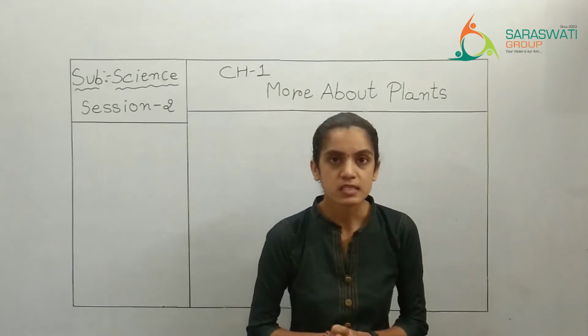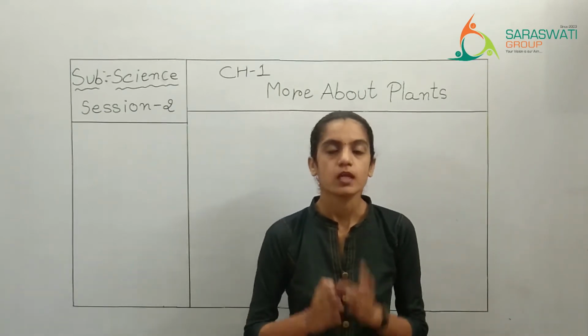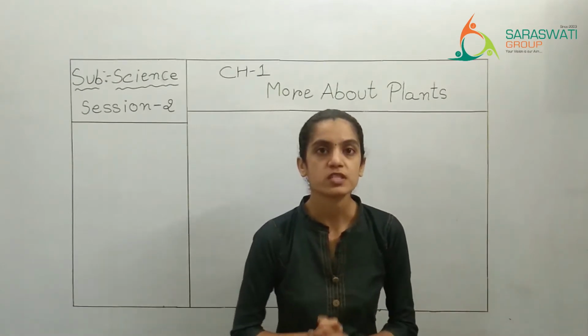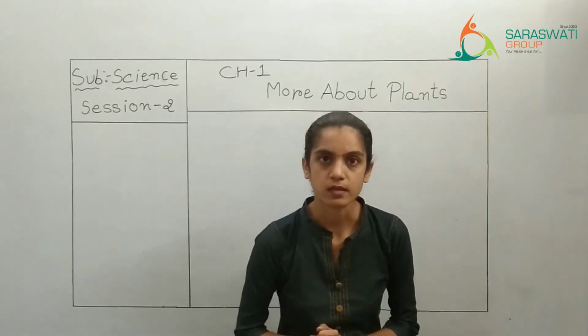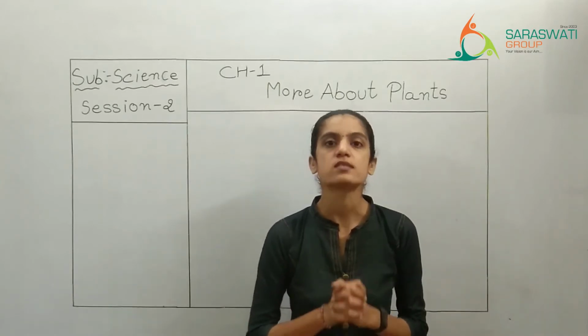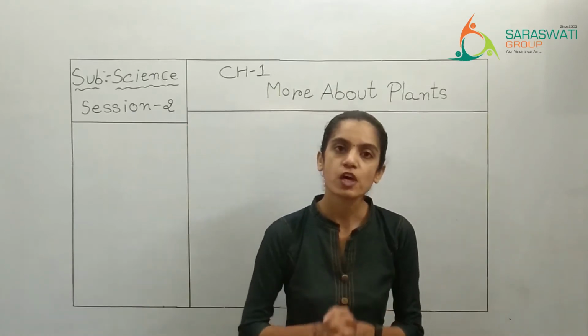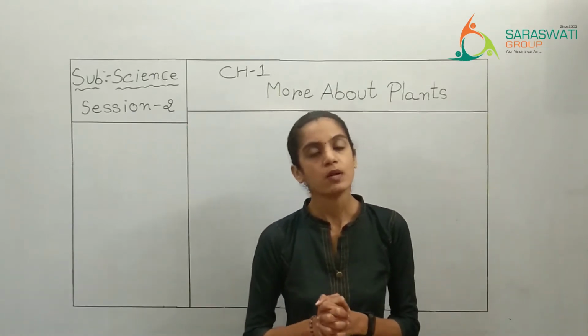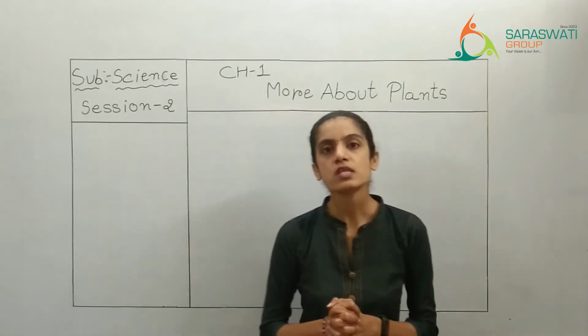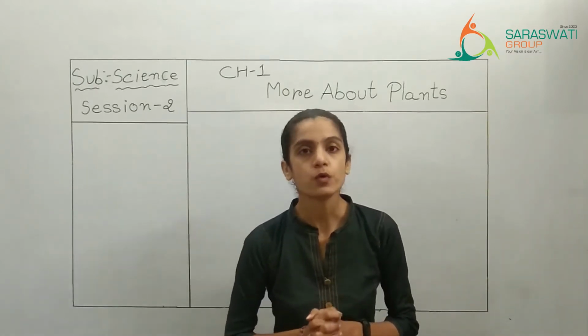Now, in this chapter, for grade 5, we have to study the two basic processes which are done by plants. Which are those basic processes? The first one is reproduction and the second one is germination. Now let us start. If you see around your area, the number of plants is more.